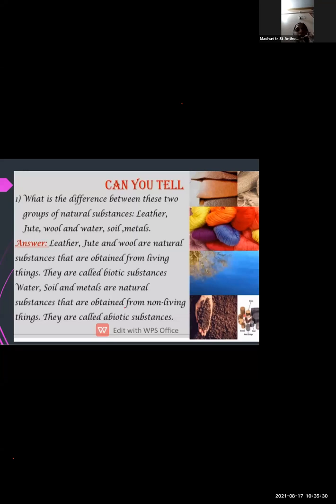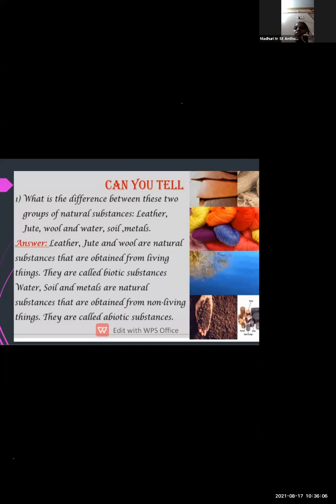Okay. Students, can you tell me what are the natural substances from this? Leather, jute, wool, water, soil, metals. So these are few names of the substances. Among this, you are supposed to classify which are natural substances. So obviously, leather, jute, wool, and water are natural substances. Why they are natural substances? Because they are formed or obtained from living things. Okay. And they are biotic substance.